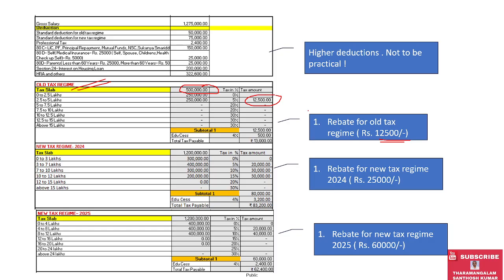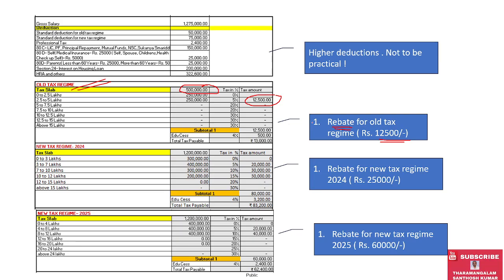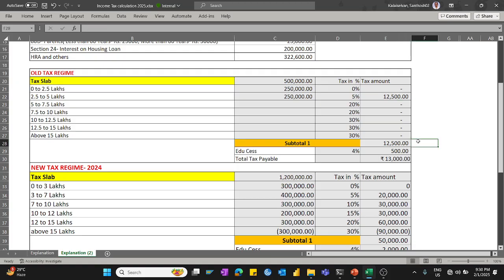This is called rebate. Okay, hope it is understood. This is the reason I was explaining why it is zero for the old tax regime in this scenario. So this 12,500 will become 0 with respect to the rebate of 12,500.